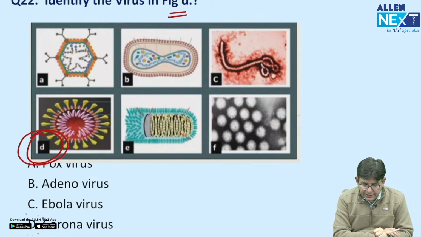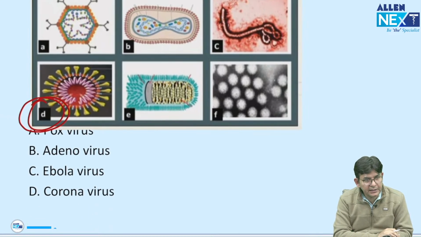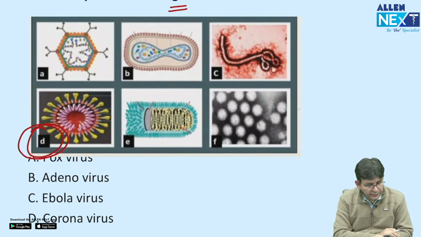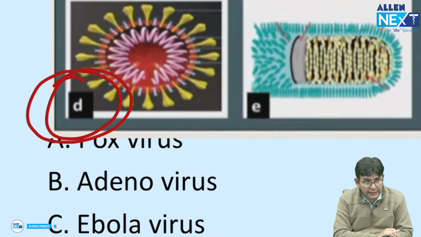Yes, please tell me. Identify the virus in figure D. Which virus are we talking about in figure D? D is this, guys. This one is D. Tell me which one it is. B, you are saying adenovirus. Okay. Anybody else want to try this question? Adeno, Renu also said adeno. Okay. Guys, I am asking about this D.